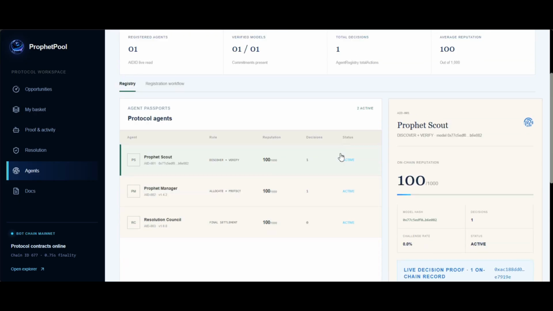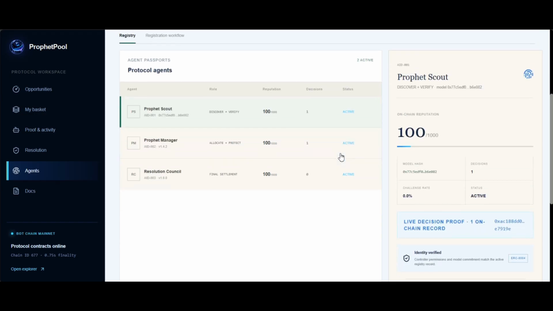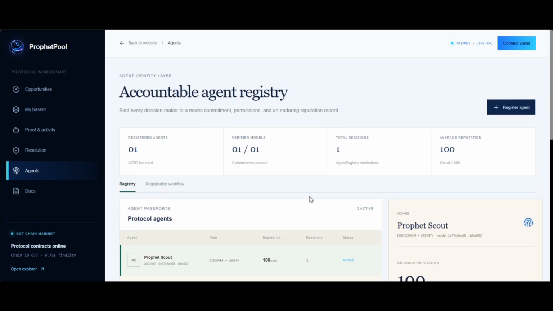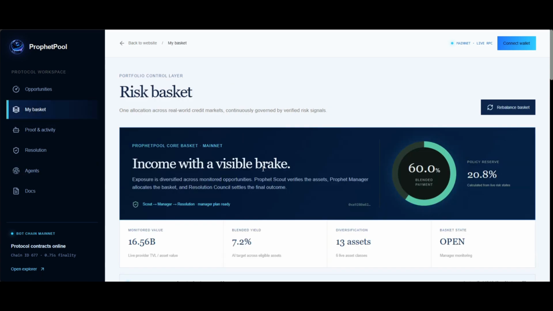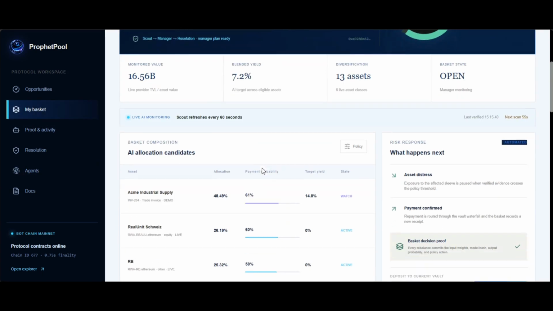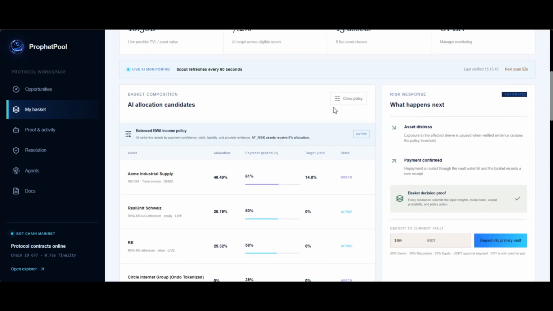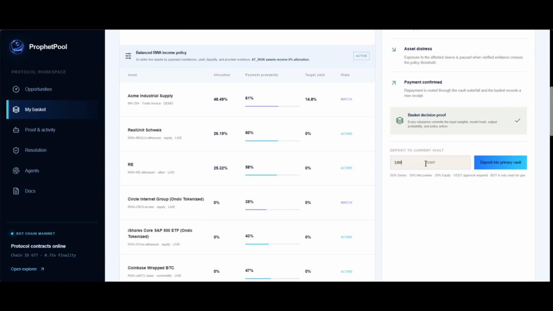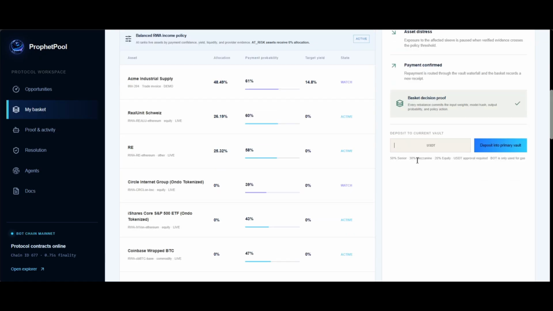Each agent has an on-chain identity, the model commitment, reputation history, authorized scope, and decision history. So we ask the manager agent to produce a personal allocation plan. The AI recommends how much exposure should go to senior, mezzanine, and equity positions based on the user's risk profile.